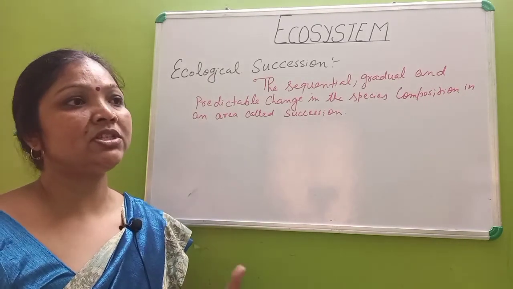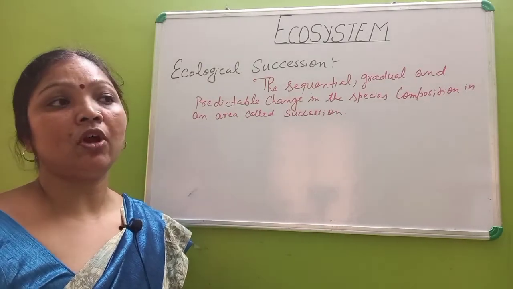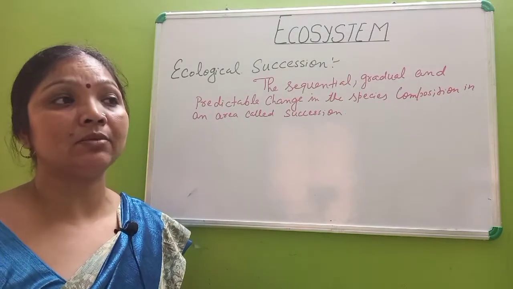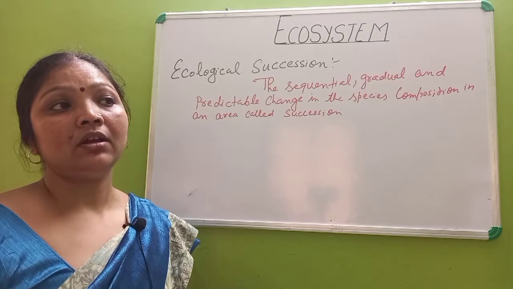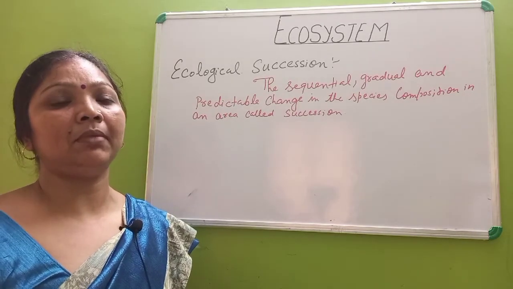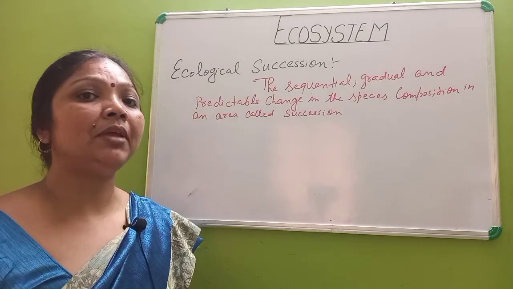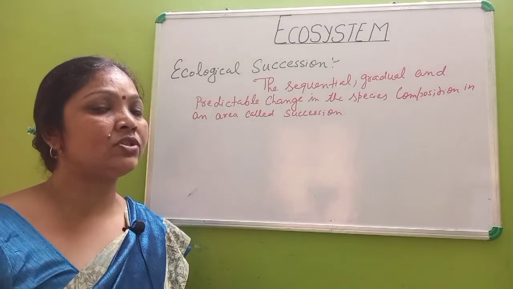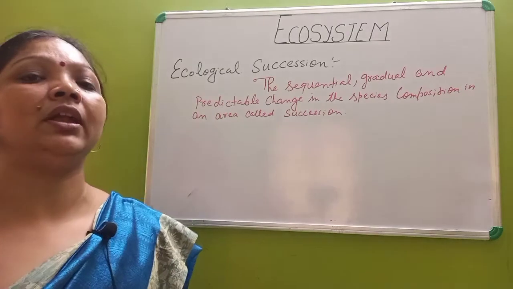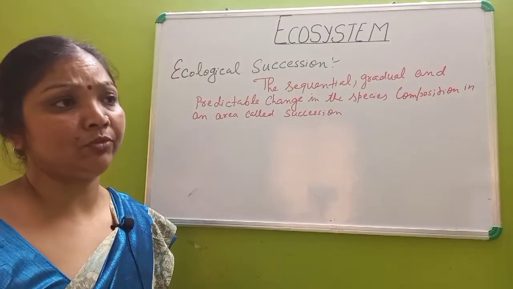The species change because of changes brought by the organisms only. One arises, and then they make the condition favorable for the next generation and unfavorable for their own selves. So that community gets eliminated and the next community takes its place.